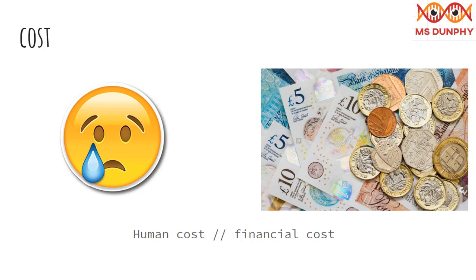It is also important to think about the financial cost. The cost to the NHS of researching and treating these diseases is huge, and it's the same for other health services and organisations around the world. Families may have to move or adapt their home to help a family member with a disease, which can be costly. Also, if the family member with the disease has to give up work or dies, the family income will be reduced. A reduction in the number of people able to work can also affect the country's economy.